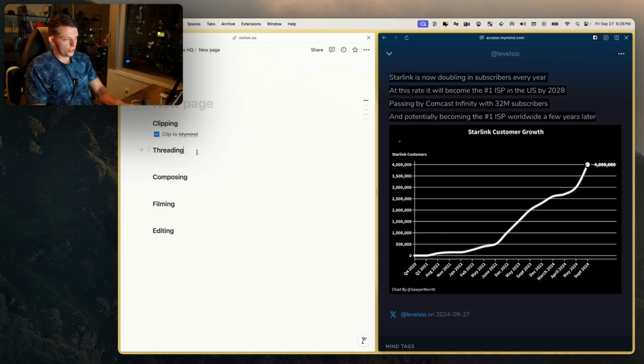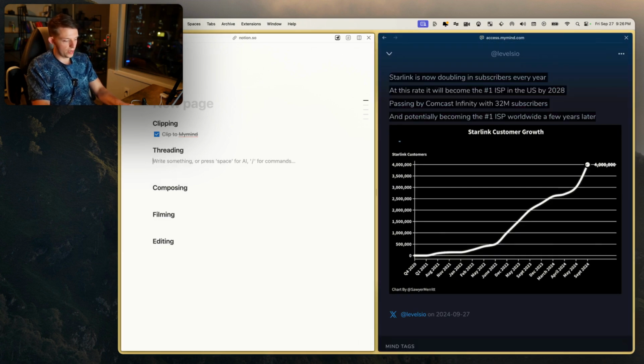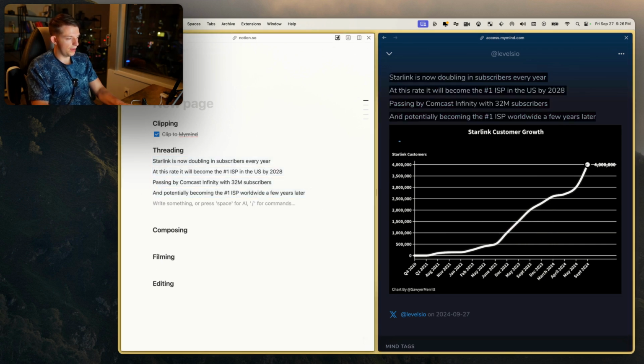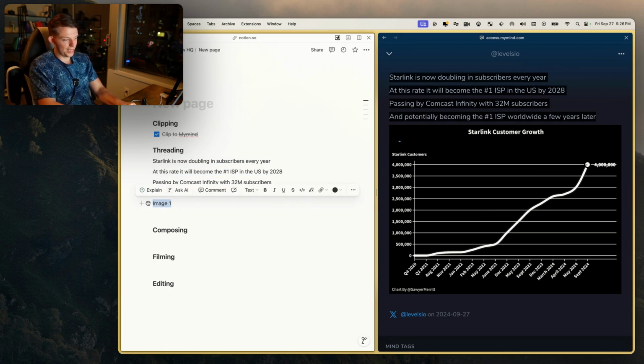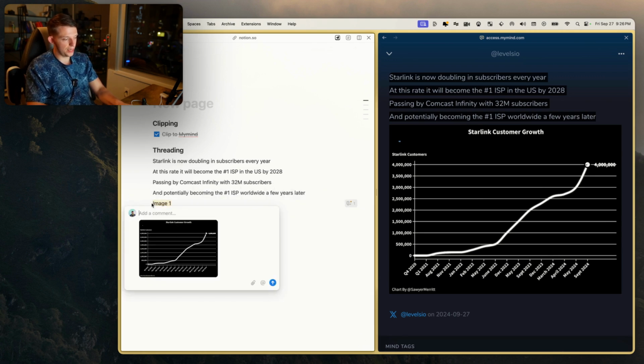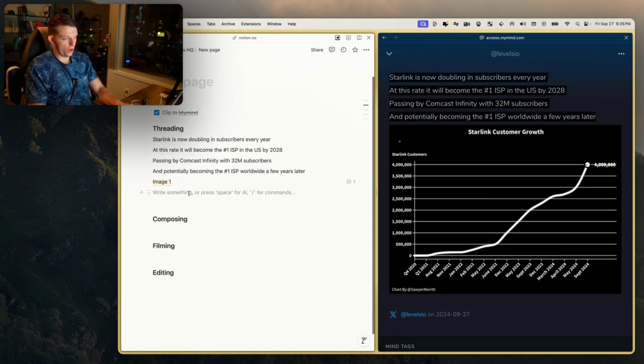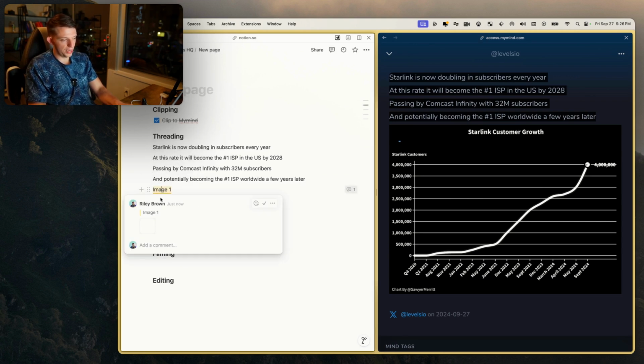So what we're going to do is we're doing threading. And so within threading, we're just pasting what we have right here. And so I'm actually going to copy this image and I am going to image 1 and I'm just going to hit Command-Shift-M to paste it as a comment. And this is my favorite feature within Notion. Other than that, I'm not a huge fan of Notion. It's just the being able to clip.